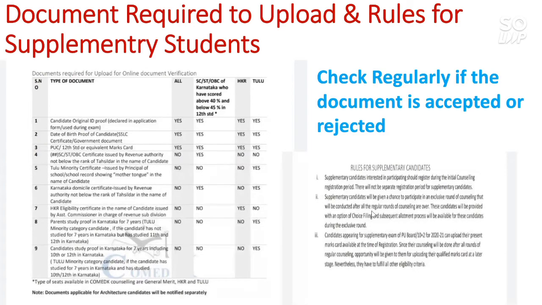That means you are registering now and you don't have the updated mark sheet. Don't worry, you upload the present mark sheet and later you will be asked for the updated mark sheet.